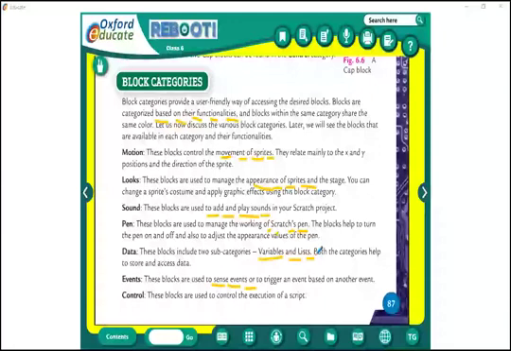Control. You will say now, control yourself. You are about to sleep. Control. Okay, so lazy. Control. Always watching mobiles. Control. Okay, so the next category in the Scratch program is control. These blocks are used to control.